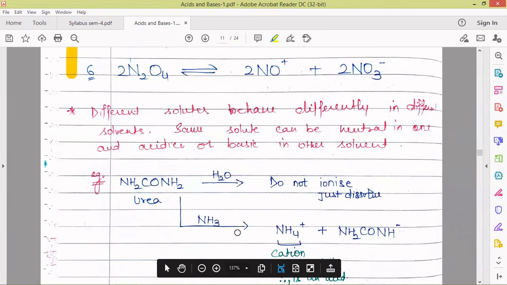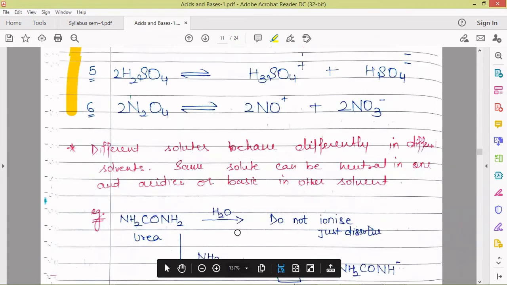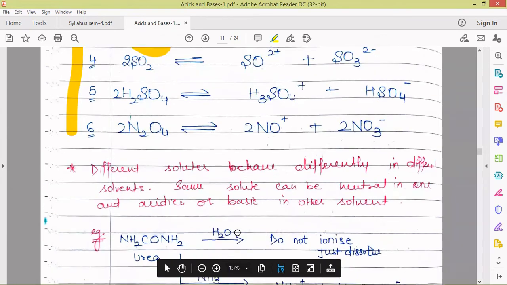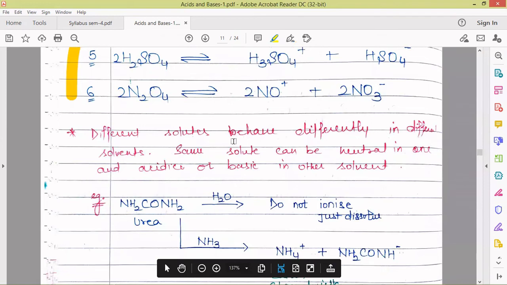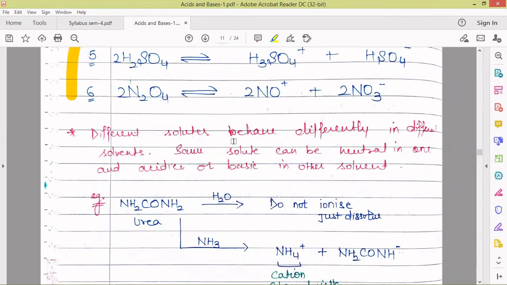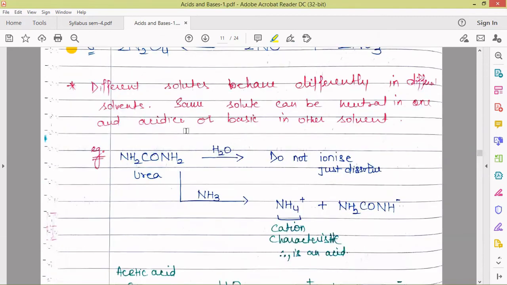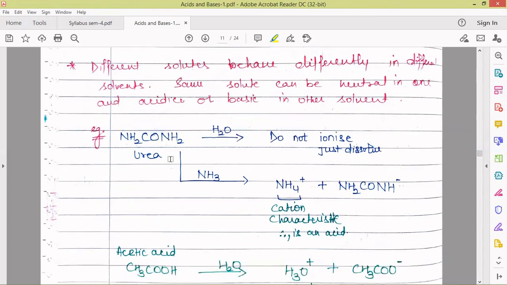So for different solutes, this is an important point: different compounds behave differently in different solvents. One can behave as acid in one solvent, it can behave as a neutral molecule in another, and it can behave as base in another solvent. So let us see, here we have an example for urea. And the formula for urea is NH2CONH2. When we put it in water, it does not ionize, it just dissolves. It is a water soluble compound.